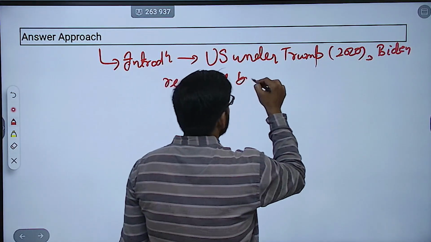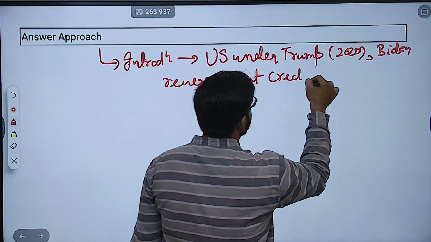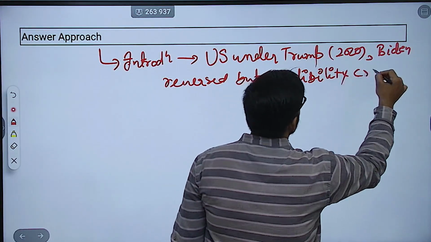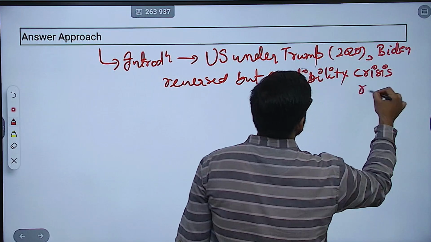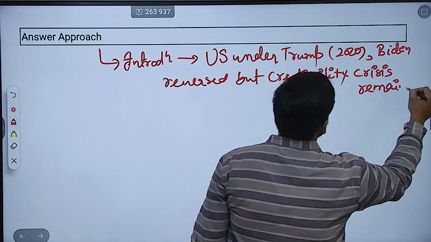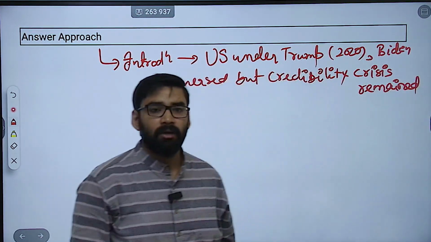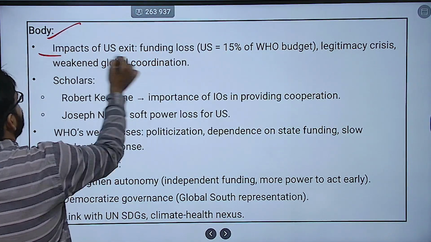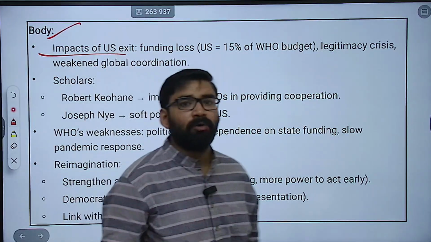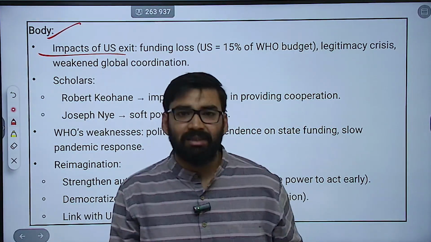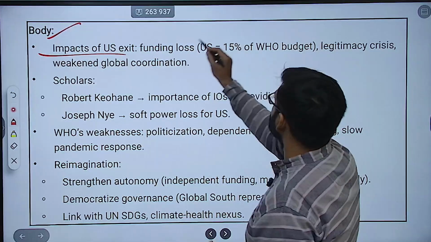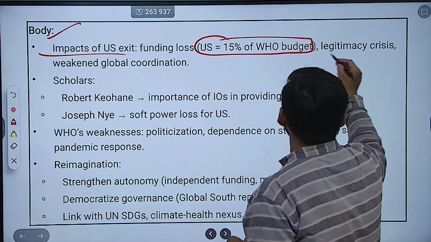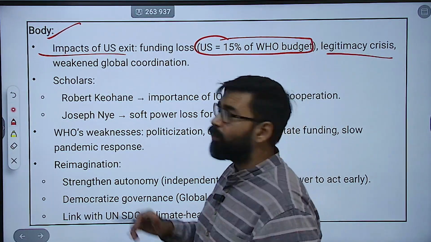But the credibility crisis remained. Then how are you going to write the body of the answer? First you have to mention the impact of the US exit, like funding loss. The US contributes around 15% of the WHO budget, and a legitimacy crisis will be there. It is going to weaken global coordination.